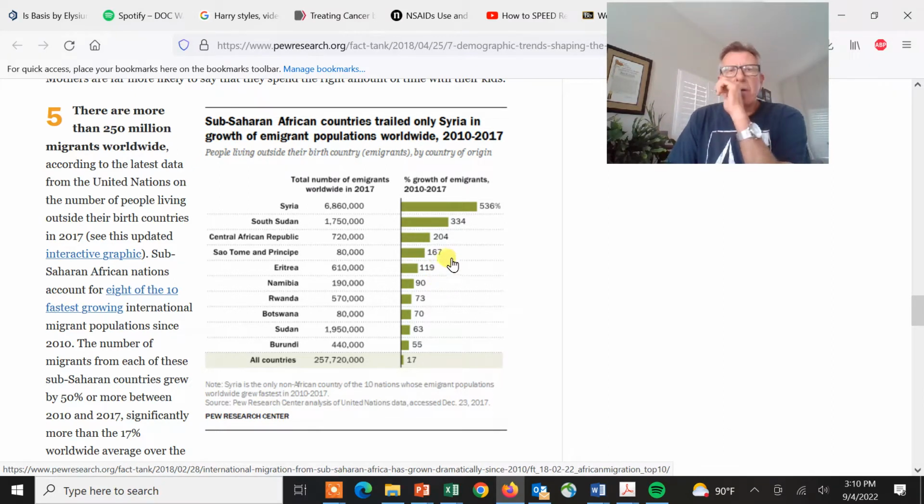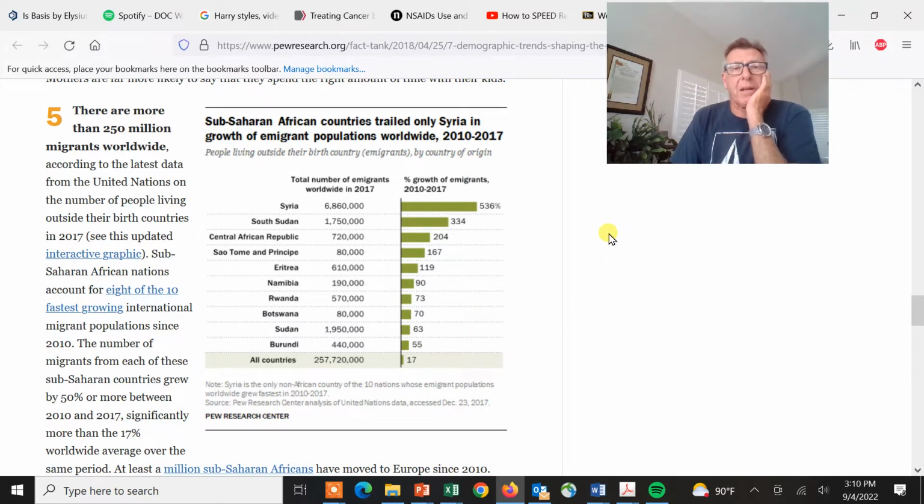The number of immigrants that come in reflect whatever part of the world is having serious problems and strife. We had a lot of natural disasters that slammed into Haiti, so there were a lot of immigrants coming from Haiti. We had Syria, with lots and lots of political unrest, and now we have a lot of immigrants coming in from Ukraine because of the political unrest. You'll see that it varies quite a bit.